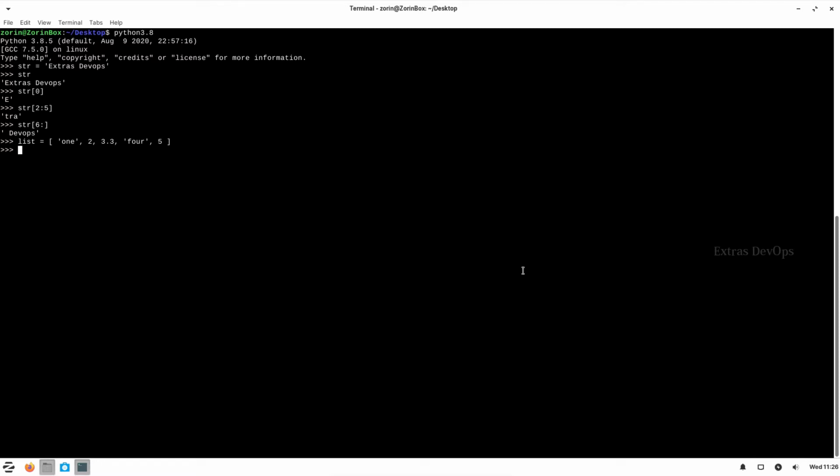So here in this list we have all the three data variable types. We have a string, we have an integer, we have a float. So we can access the content of the list like this. And as I said earlier, the index starts from 0, so the first element will be numbered 0 and so on. And if we want to access a particular element in a list, we can use the index to access it. So this is how you access a particular element in the list.